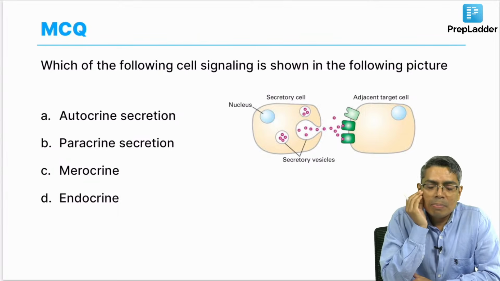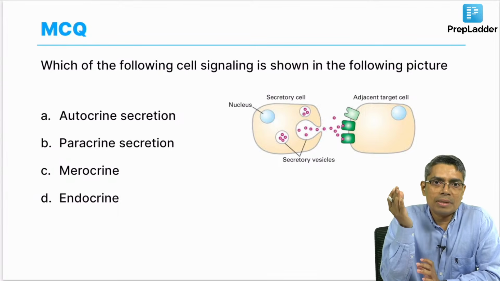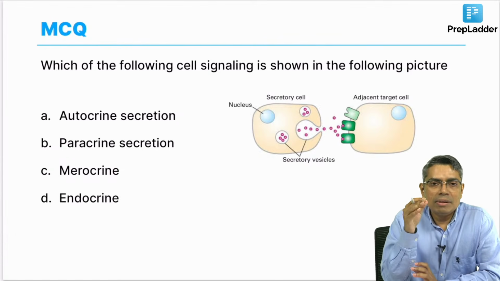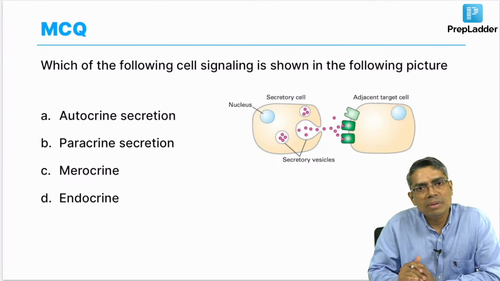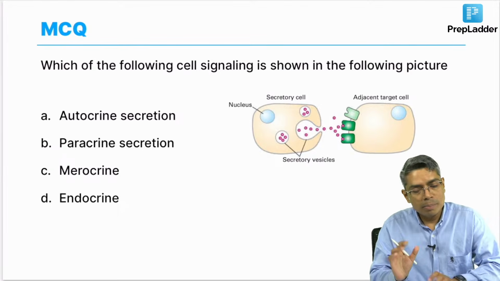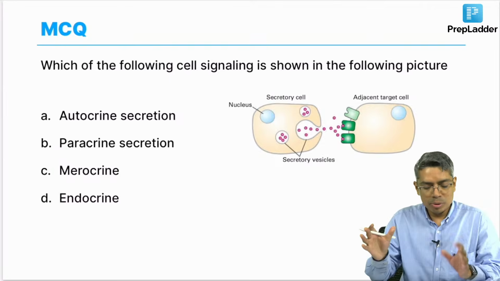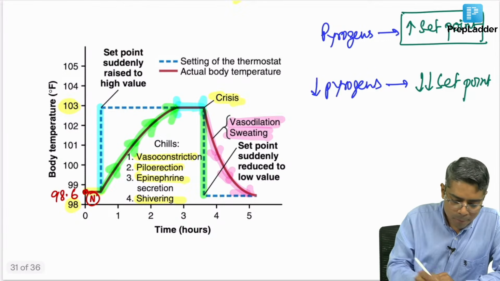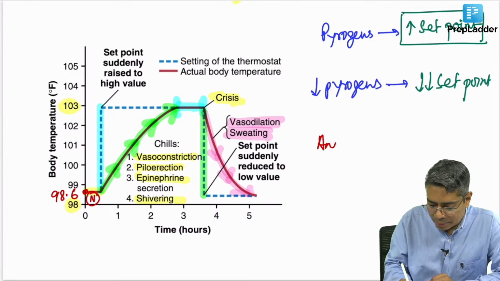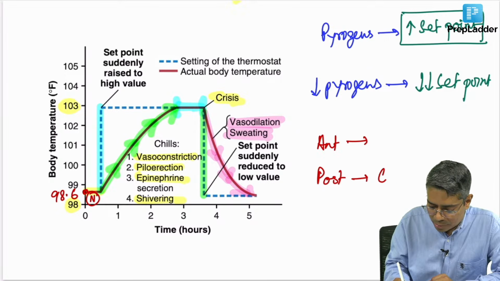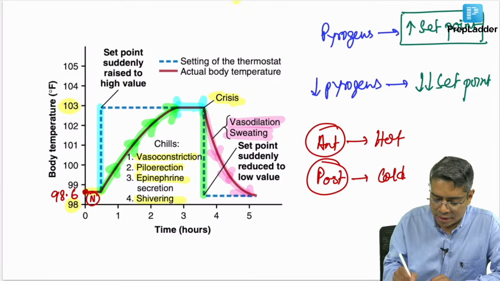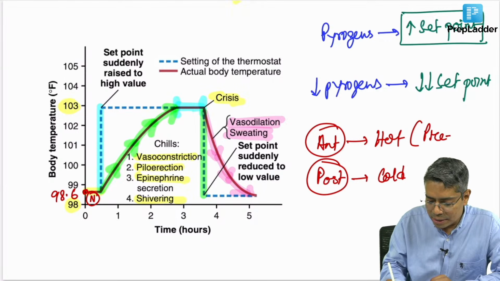Now, the preoptic nucleus is a part of the anterior hypothalamus. The preoptic nucleus will communicate with the posterior hypothalamic nucleus, that is known as the shivering center. So, you can say anterior hypothalamus, posterior hypothalamus. We generally say that the posterior hypothalamus will respond to cold and the anterior will respond to hot. But here what happens, this anterior hypothalamic nucleus is the preoptic nucleus where the set point is located.